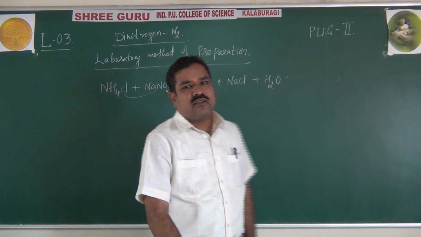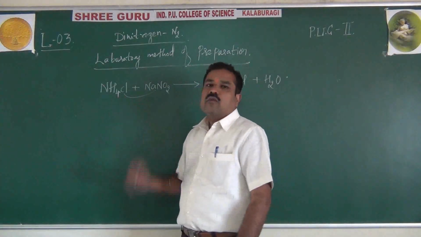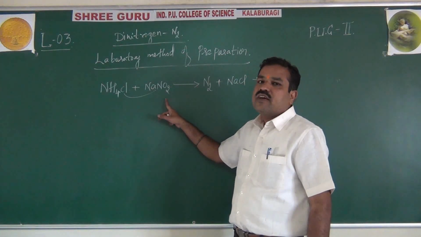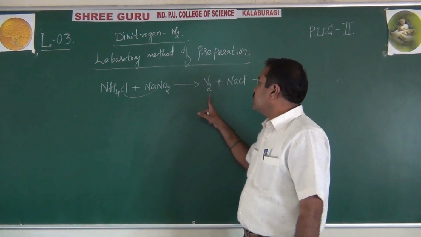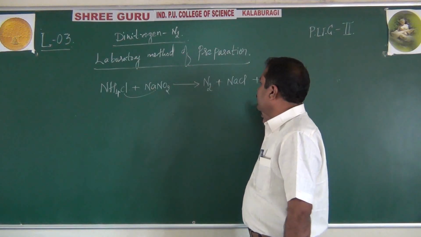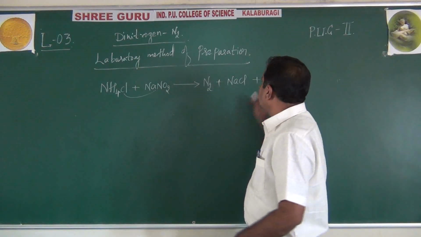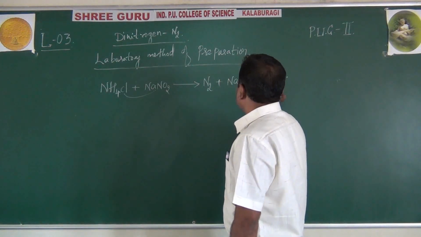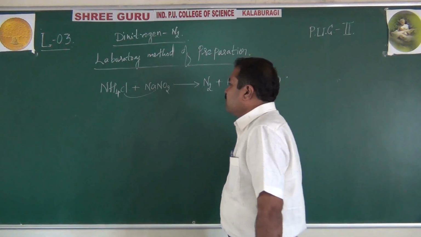Just by reacting aqueous ammonium chloride with aqueous sodium nitrite salt, you will get nitrogen, sodium chloride as a byproduct, along with water. Okay. Just balance the equation. Just multiply here. 4 hydrogens are there. Just multiply here by 2. Okay. It's completely balanced.